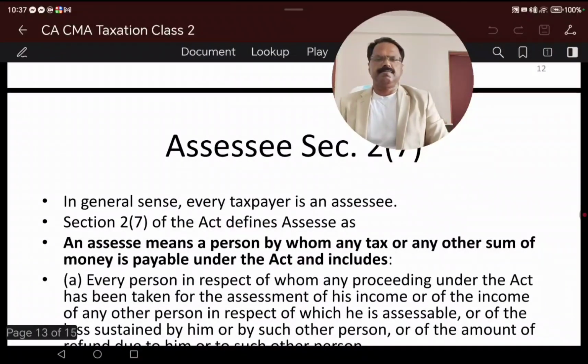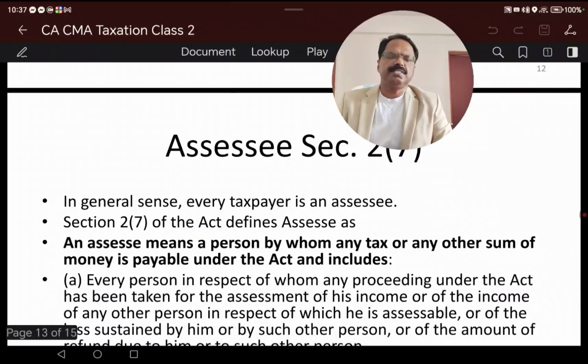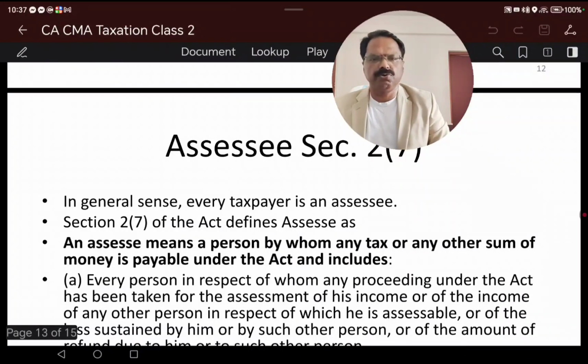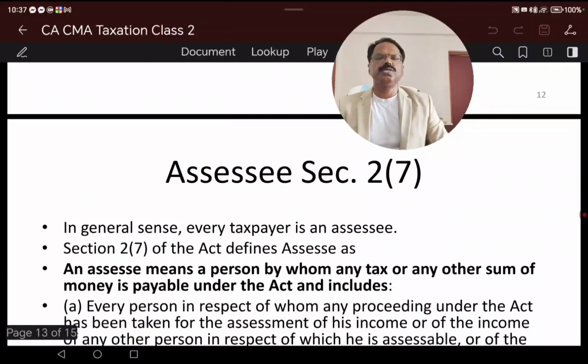Next is assessee. This is a very important section. The charging section is Section 4, in the same way. This is the section on assessee. Who is an assessee?